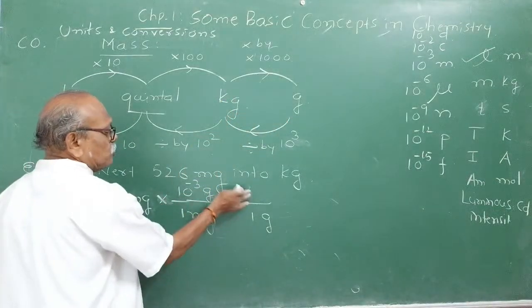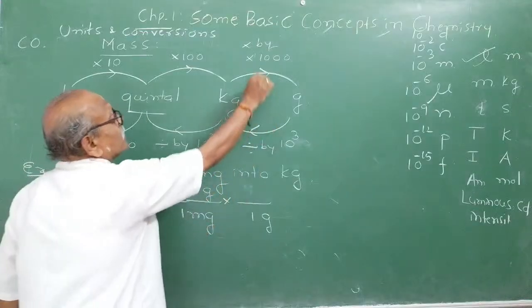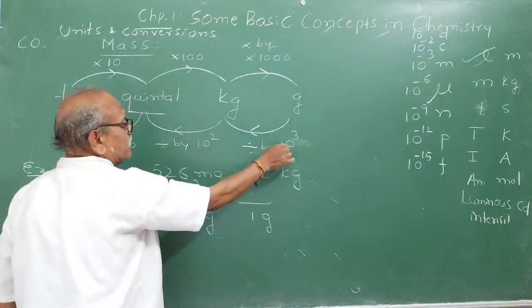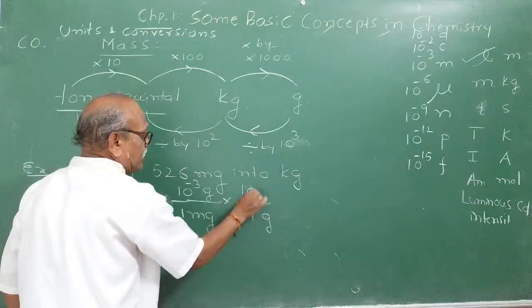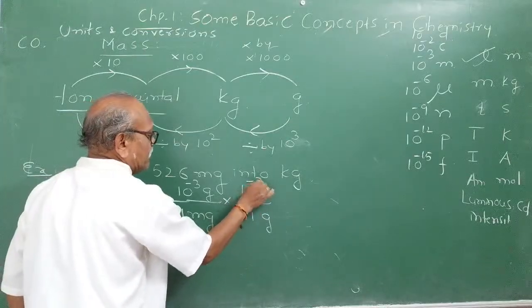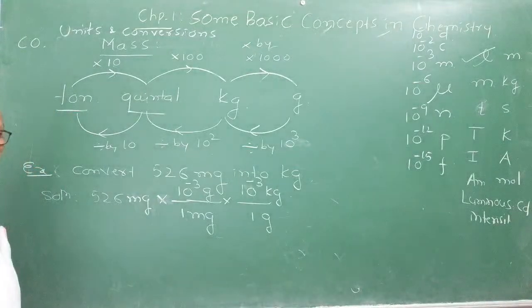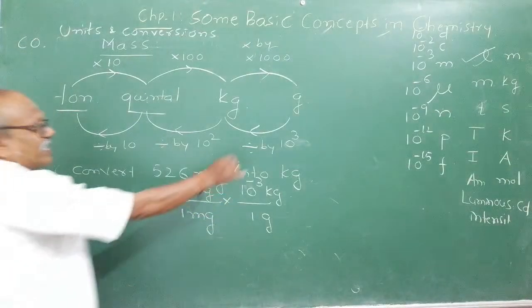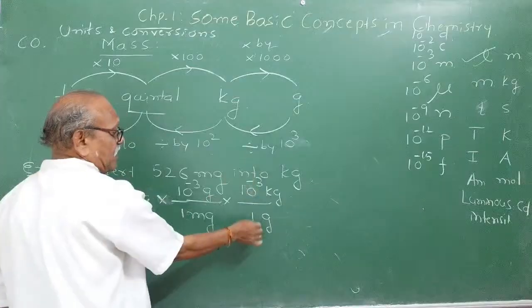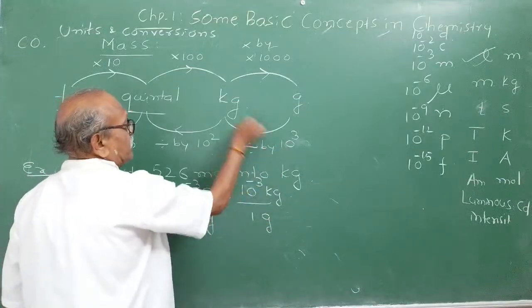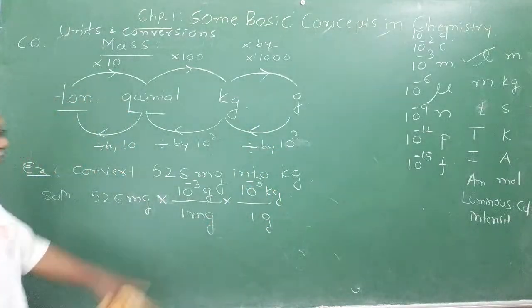Gram is to be cancelled. Divide by 10 raised to 3. Do you get 10 raised to minus 3 or plus 3? 10 raised to minus 3 kg. 1 gram is equal to 10 raised to minus 3 kg. Now you got it in kg.